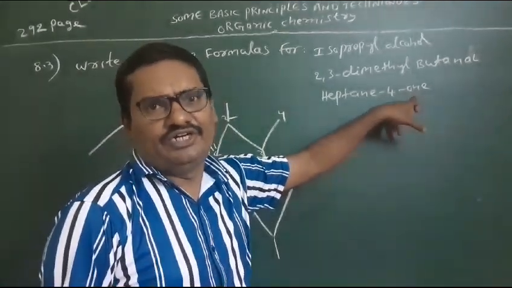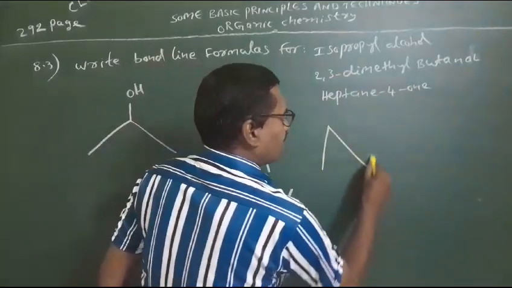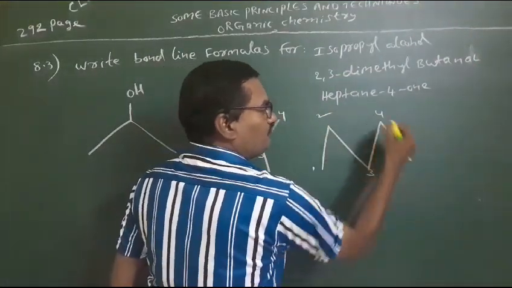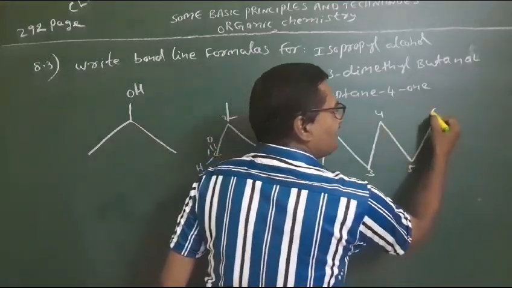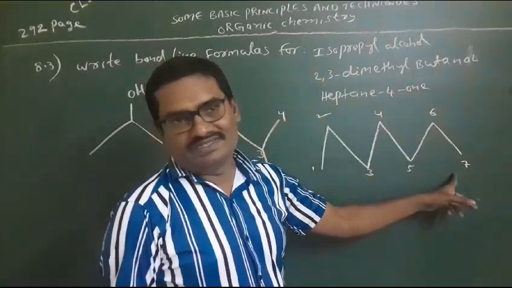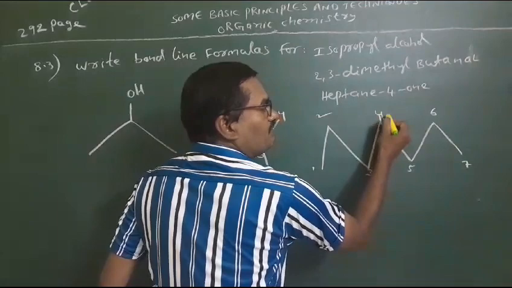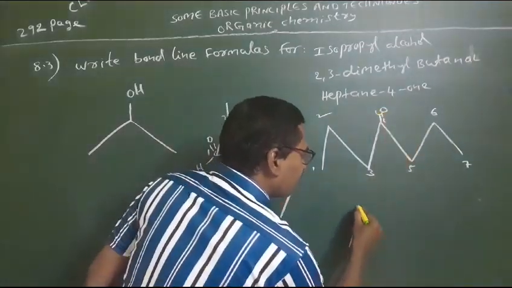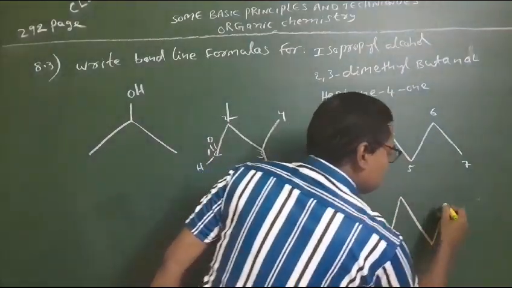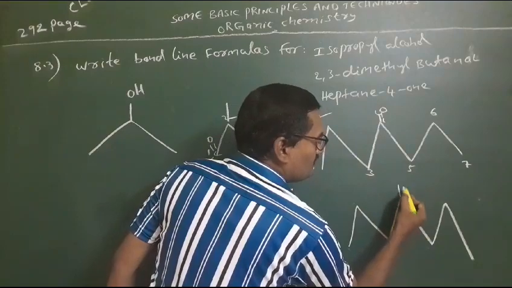Next one, heptan-4-one. One means ketone. Hept means 7 carbons. Here, see: first carbon, second carbon, third carbon, fourth carbon, fifth carbon, sixth carbon, seventh carbon. So 7 carbons. Here the fourth place contains the ketone. Ketone means a double bond to O. Here, see: 1, 2, 3, 4, 5, 6, 7. The fourth place contains the double bond.